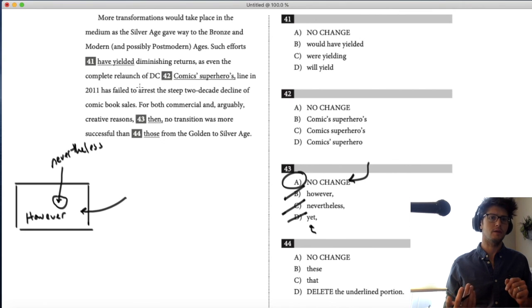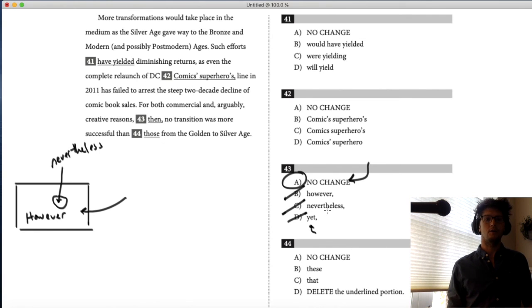Therefore, for commercial and creative reasons, there was no transition that was more successful than the earlier one. That makes sense. So a lot of people are uncomfortable with the word then, but I crossed off all the other ones for very, very technical reasons that you can master. And if 3 out of 4 of them are wrong, then there's only one answer left.